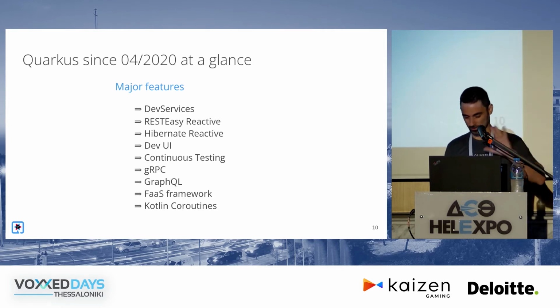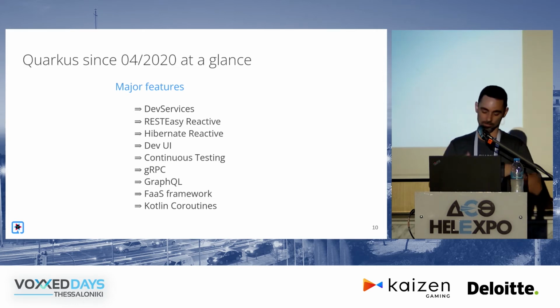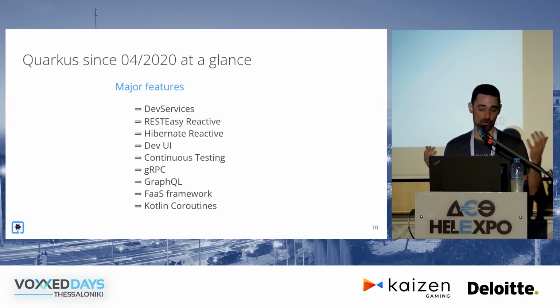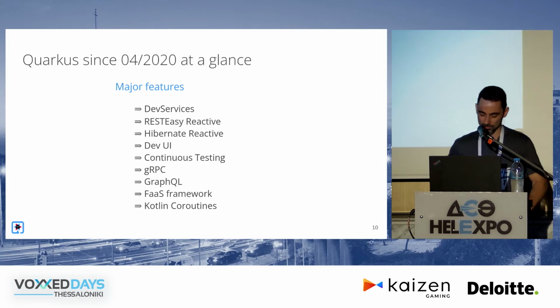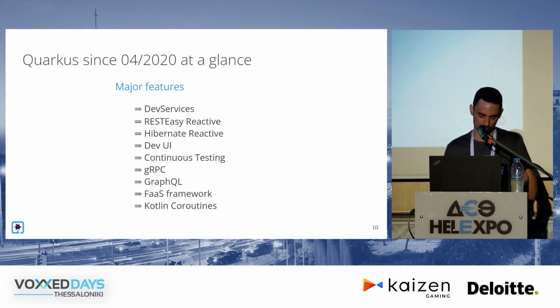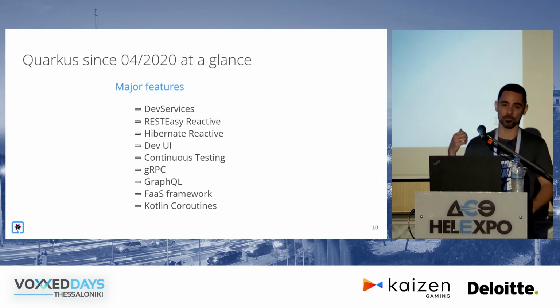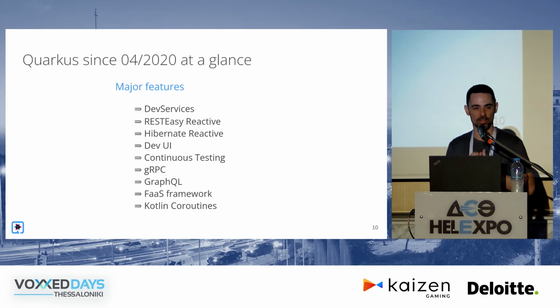Now, gRPC, GraphQL, and Function as a Service Framework, these things we are not going to show, but they're pretty much evident what they do. gRPC, GraphQL were very much requested from the community. I think we added those in the beginning of 2020, and they've continued to evolve, and they're used a lot. Now, a function as a service framework, we have an abstraction layer on top of the various APIs that the major cloud providers provide, and it's very easy to use.